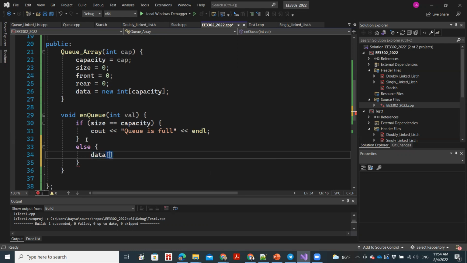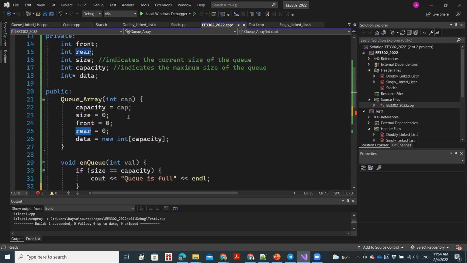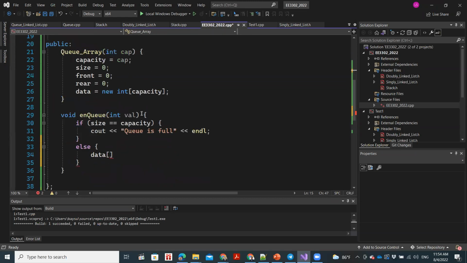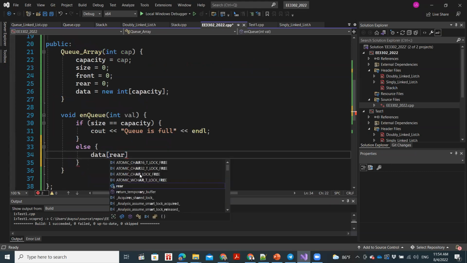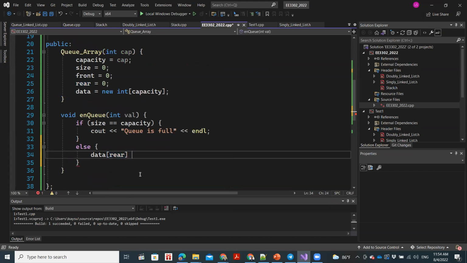So our array is data, right? We have a pointer now, rear, which, write it down, indicates the end of the queue. So we can use rear and basically assign the value over there.